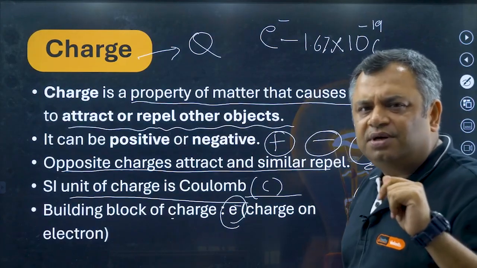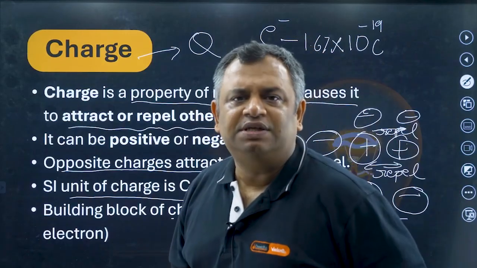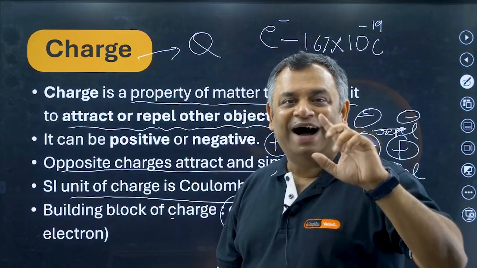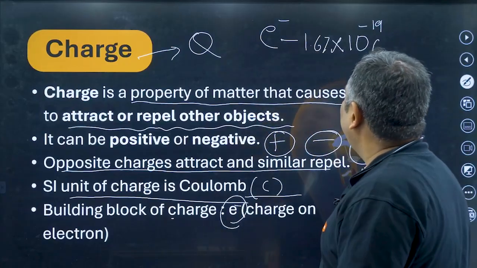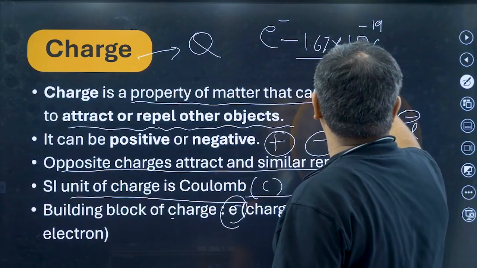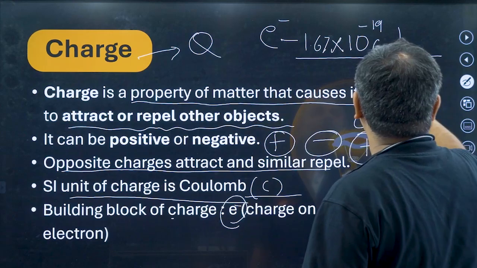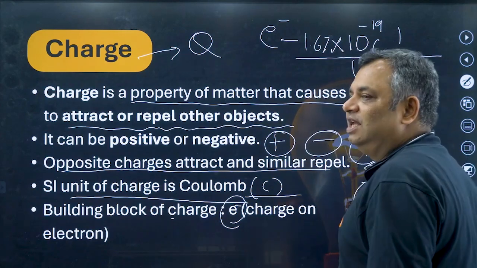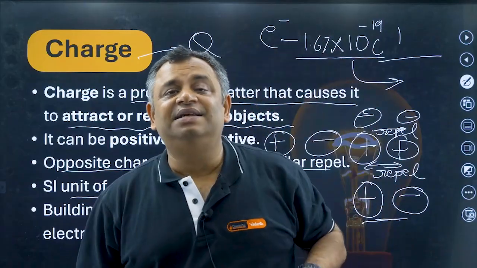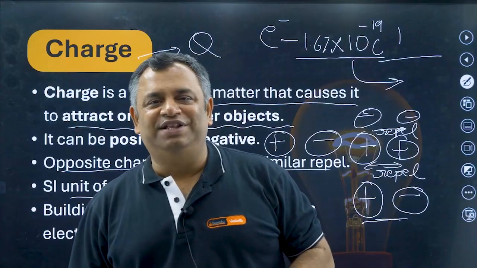Now quick question: how many electrons are in 1 coulomb? Please answer that. How many electrons in 1 coulomb? So it's very simple. Electron has got 1.6 into 10 to the power minus 19 charge. So 1 upon this charge will give you the total number of electrons in 1 coulomb. Give me the answer of that question in the comments.